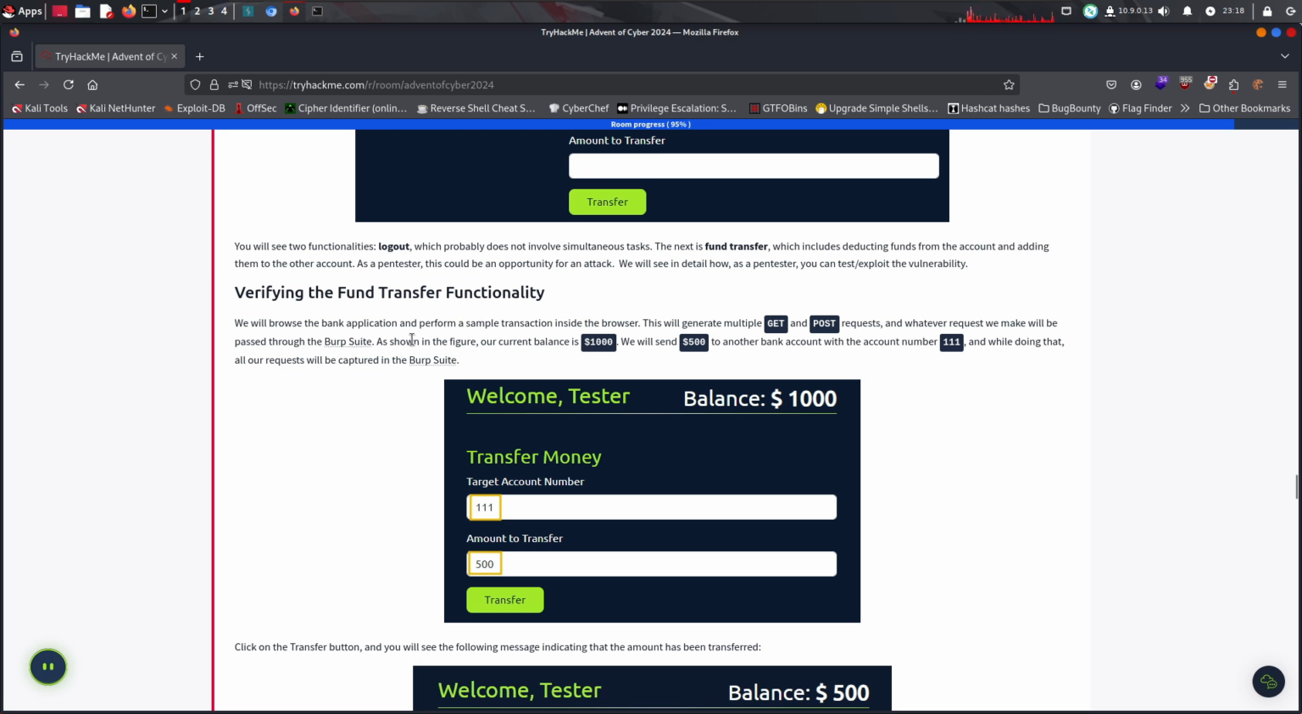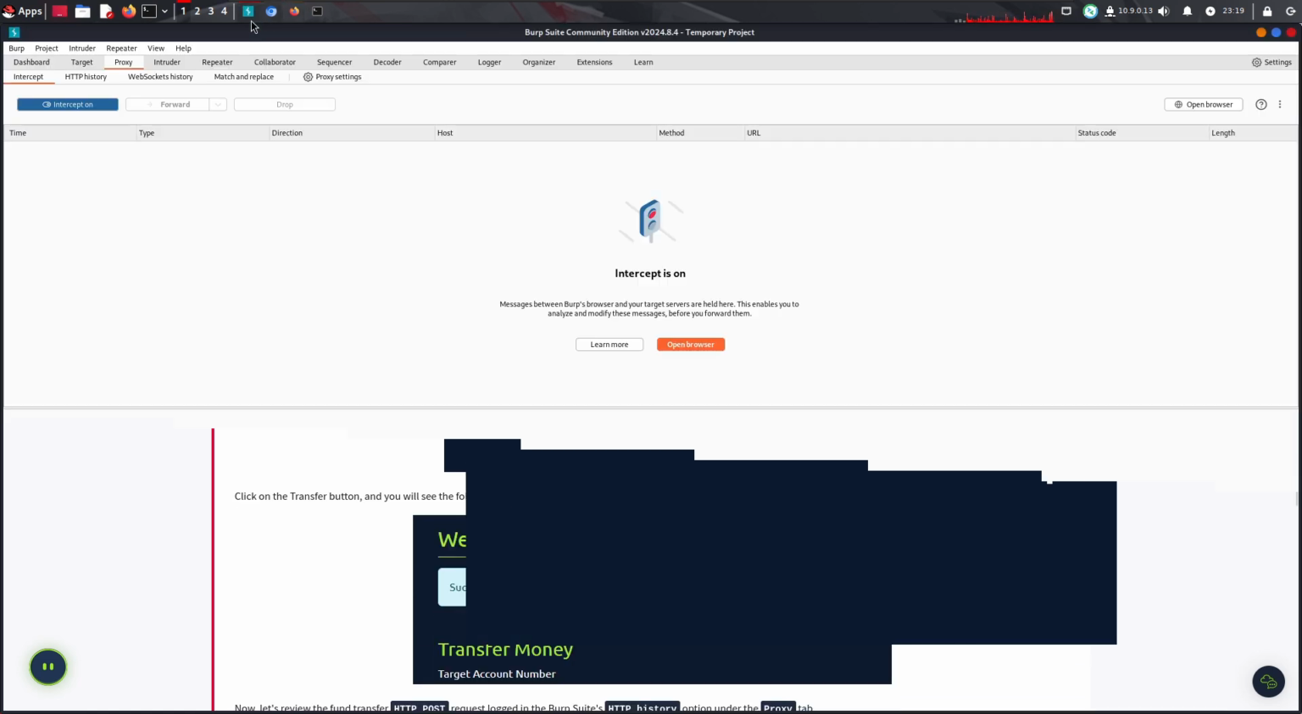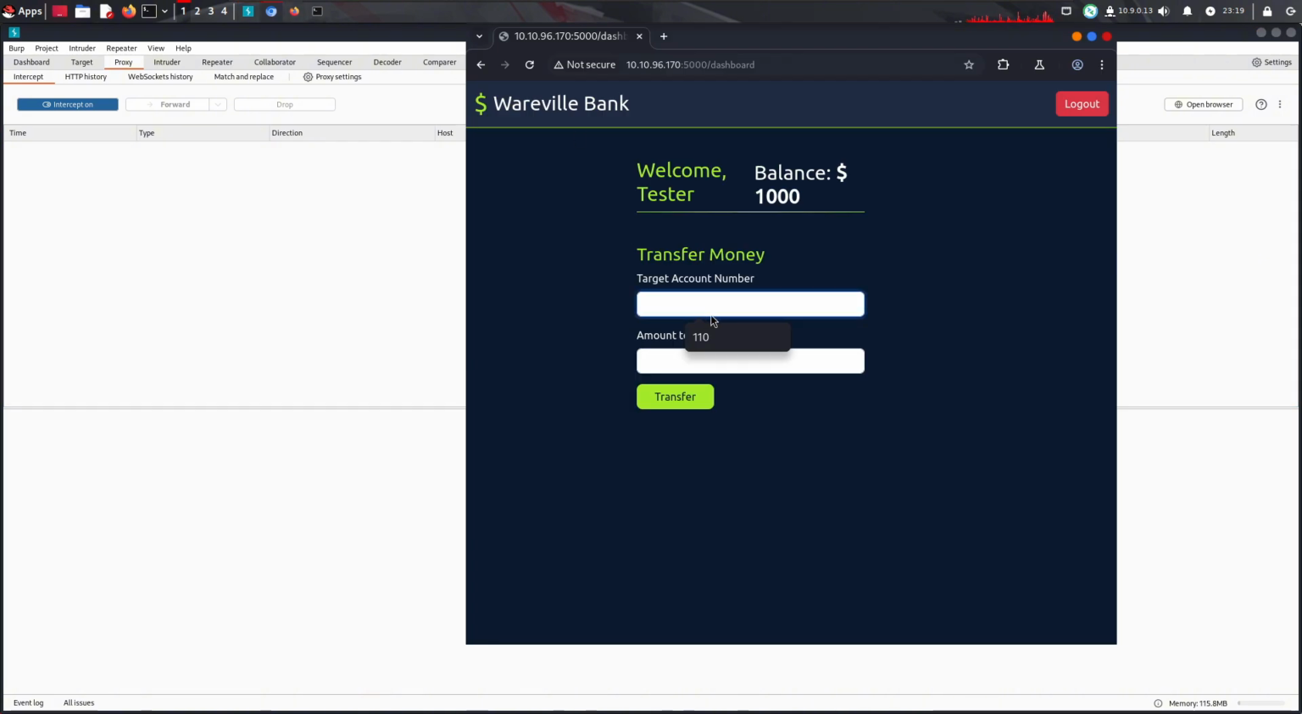As shown, our current balance is $1,000, and we're going to send $55 to our other bank account with the number 111. While doing that, all requests will be captured in Burp. Our Burp is capturing, it's good, so let's send to 111 and send 500.